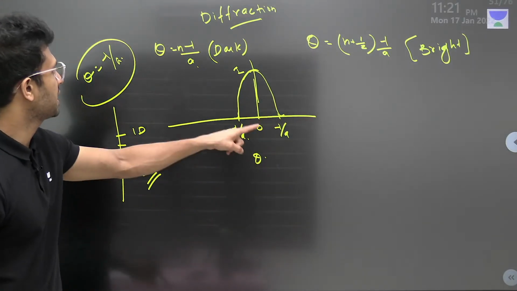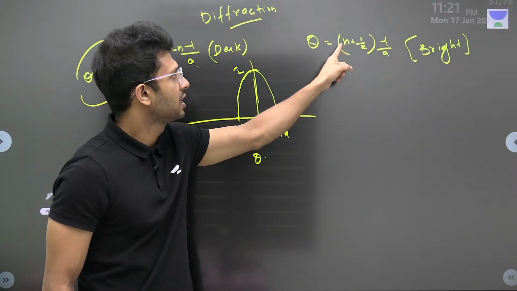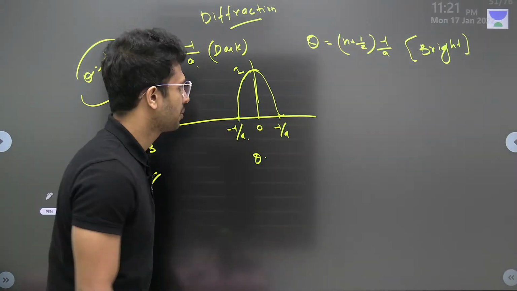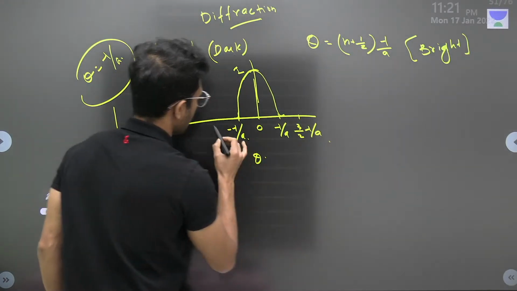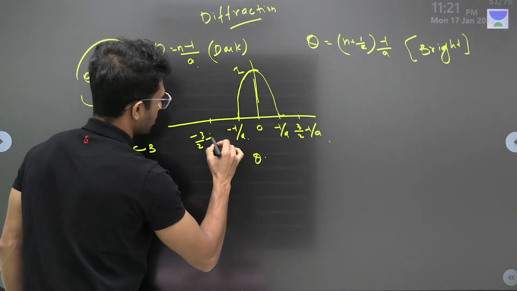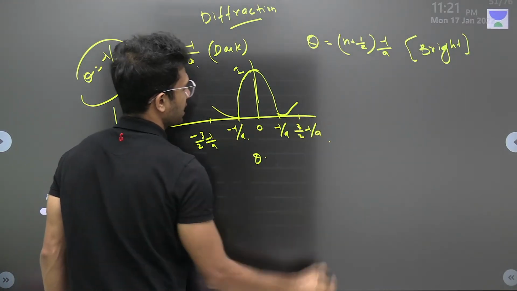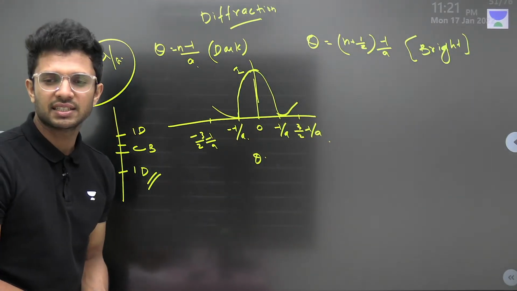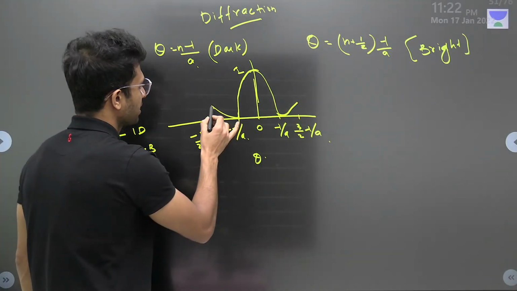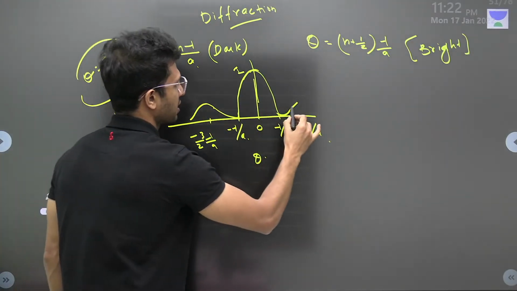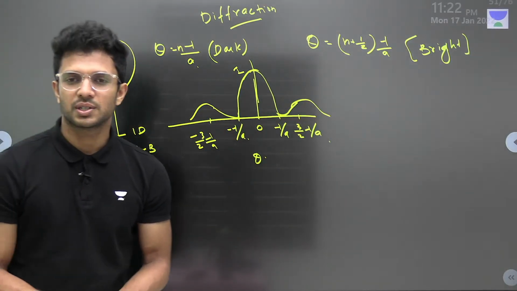Now where we can expect the bright fringe? Put n equal to 1 here for the first bright, 1 plus half, 3 by 2 lambda by a. So if this is 3 by 2 lambda by a, and if this is minus 3 by 2 lambda by a, at these 2 points, we can have the next light. We know that the intensity keeps on decreasing. Yes or no? Yes. Now it will have the maximum intensity, then it goes to the dark, then the bright again. So this pattern will be continued.